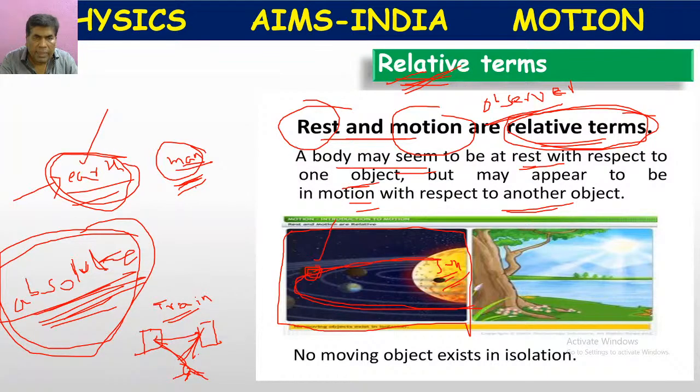So that's why these rest and motion terms are not absolute terms, they are relative terms. Why? Because they depend on observer.